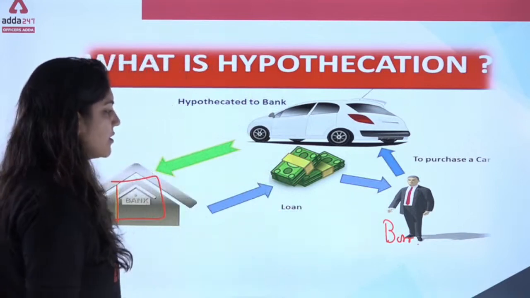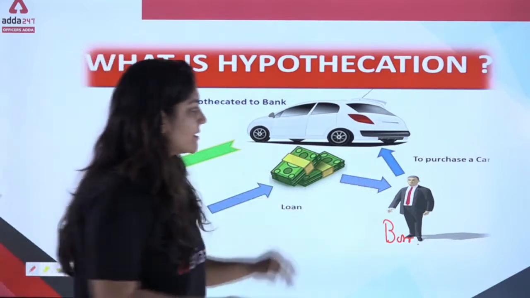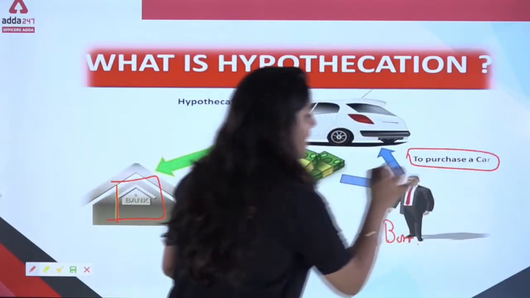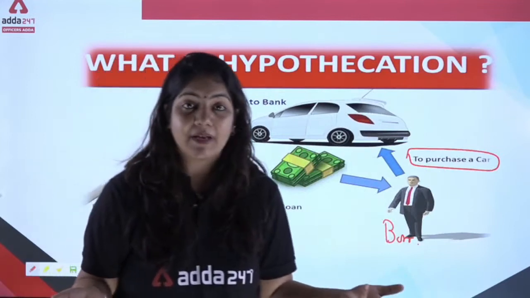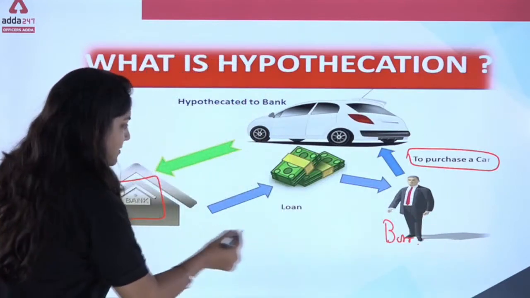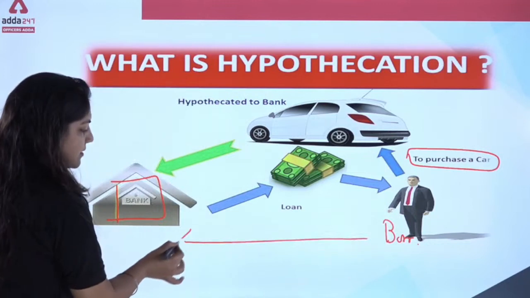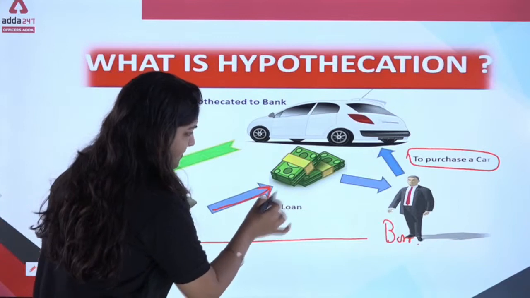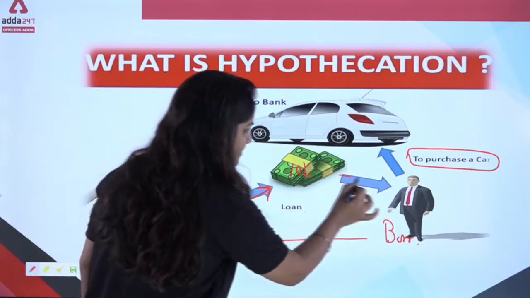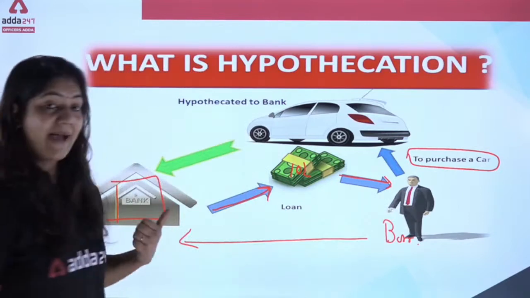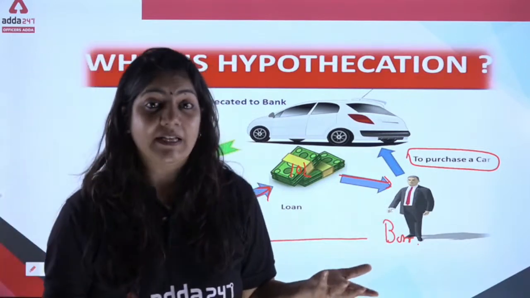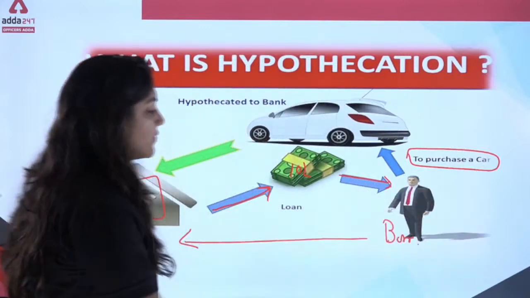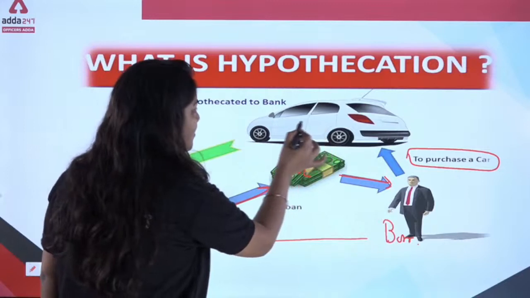Now, this person wants money because he wants to purchase a car. Okay, but he does not have any money. So he demands a loan from the bank. So the bank gives this loan. Suppose that it is 10 lakh rupees to this borrower. Now the bank is saying, sir, give me security. Without security, I will not give you a single rupee. So what is the borrower doing? The borrower puts this